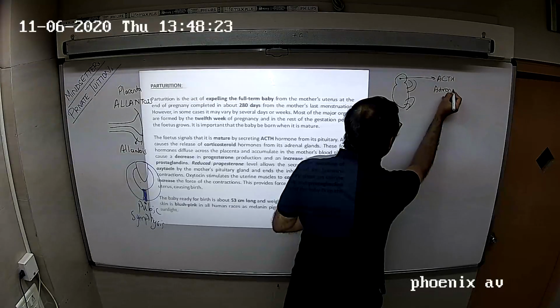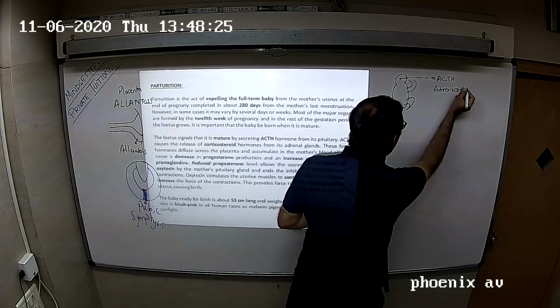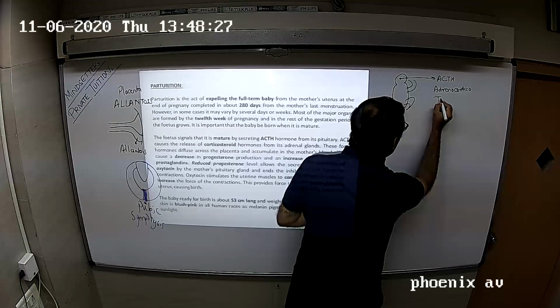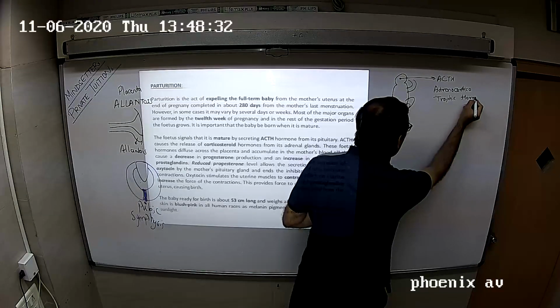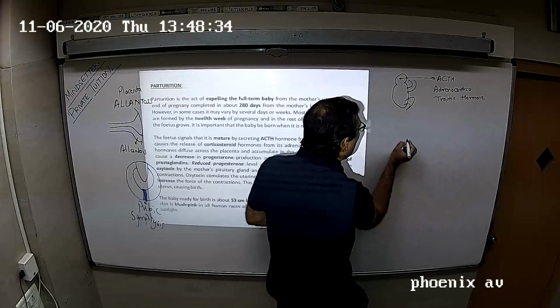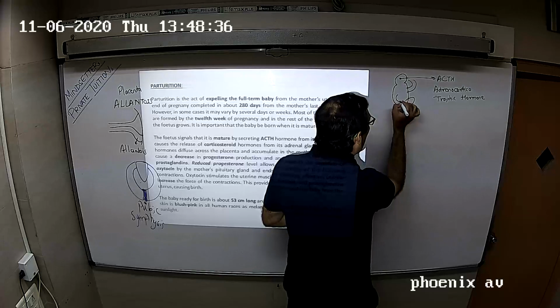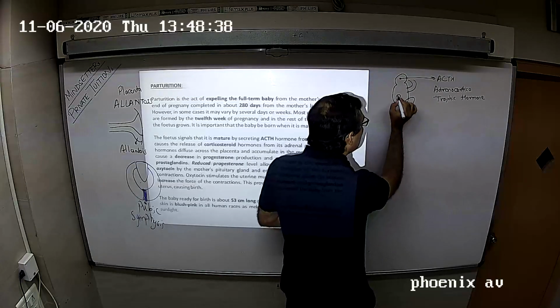ACTH is called adrenocorticotropic hormone. Adrenocorticotropic hormone acts on the child's adrenal gland.